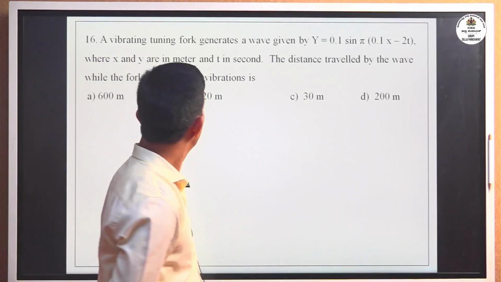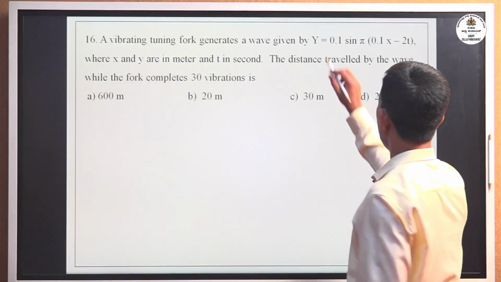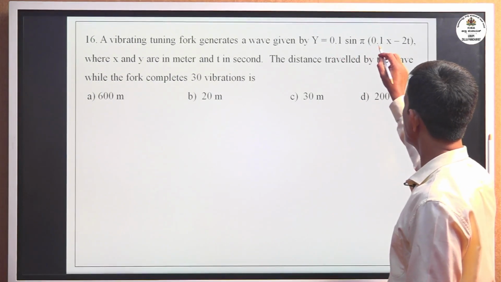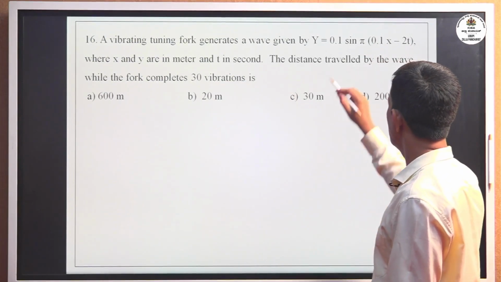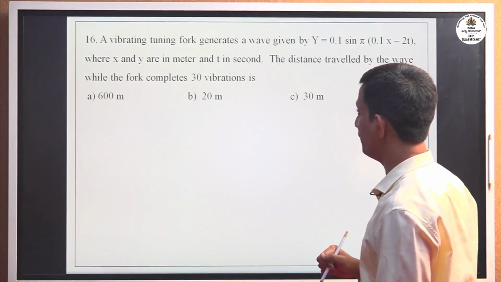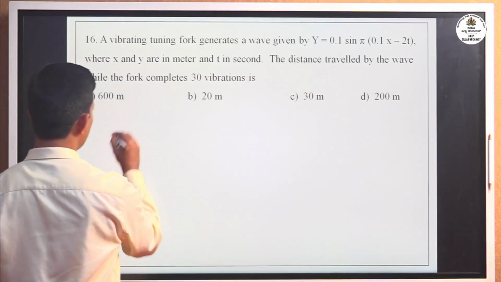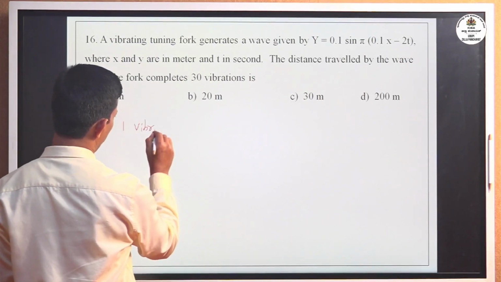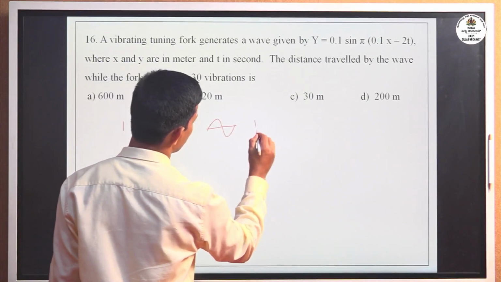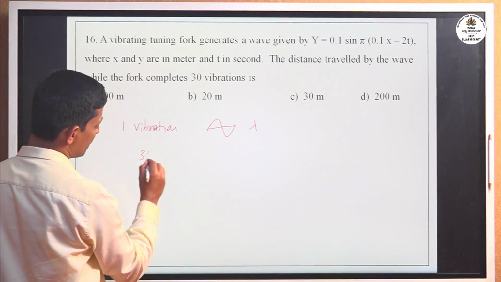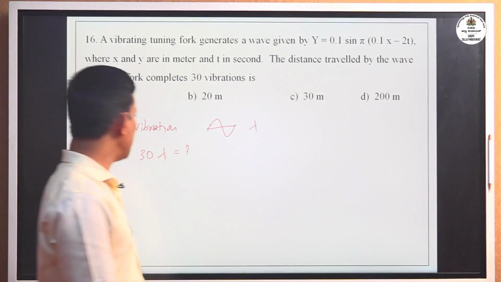16th one. A vibrating tuning fork generates a wave, equation given by y equal to 0.1 sin pi of (0.1 x minus 2t), where x and y are in meter and t is in second. The distance travelled by the wave while the fork completes 30 vibrations. For one vibration, distance travelled, for one full wave, distance travelled is lambda. For 30 oscillations, distance travelled is 30 times lambda. You have to find out 30 times lambda.